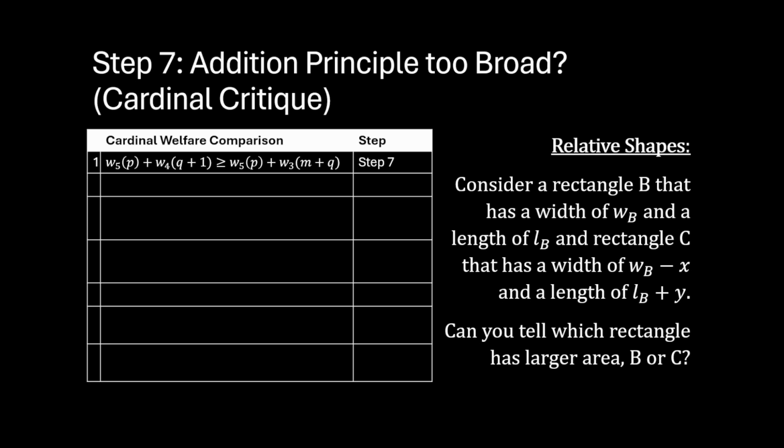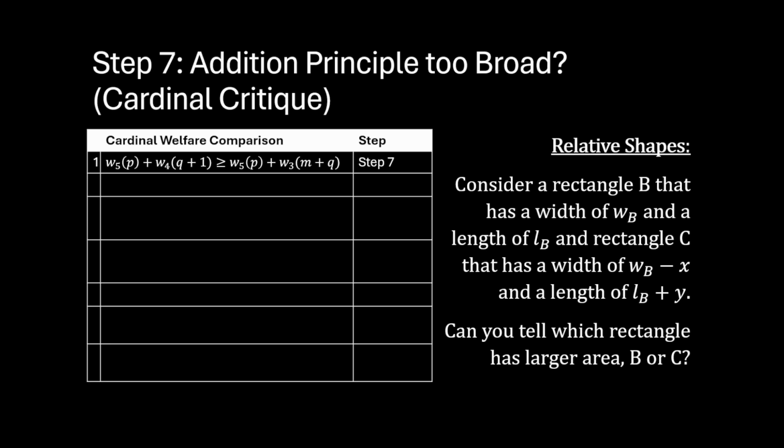And the answer to that question is going to be no. You cannot tell which rectangle has the larger area because first you would have to know the values of X and Y. That would determine whether or not B is greater than C or C is greater than B. And a similar thing is happening in our population comparisons. You can't tell which set of populations will be greater than or less than the other set because you haven't defined certain features of those populations.